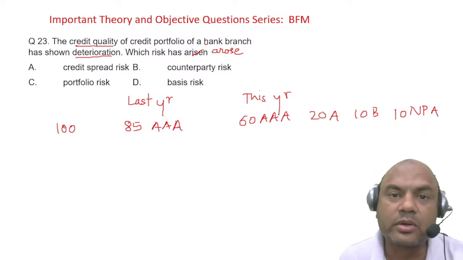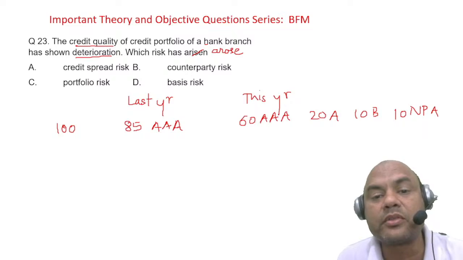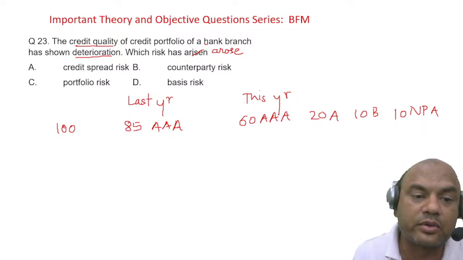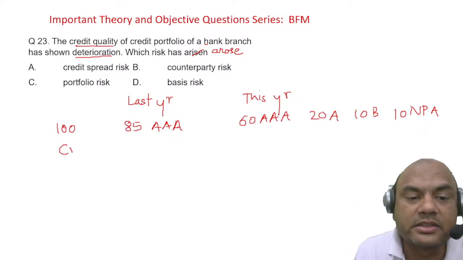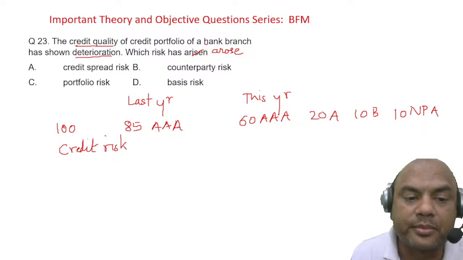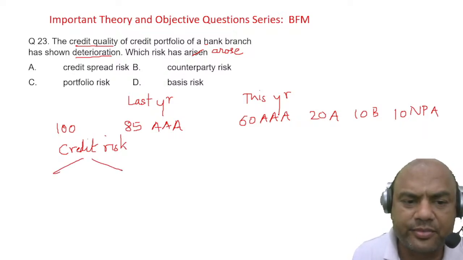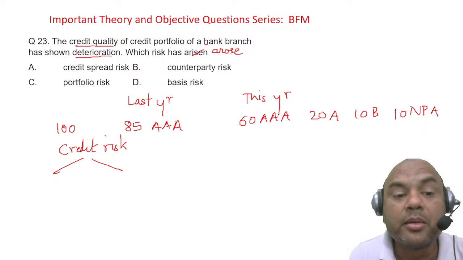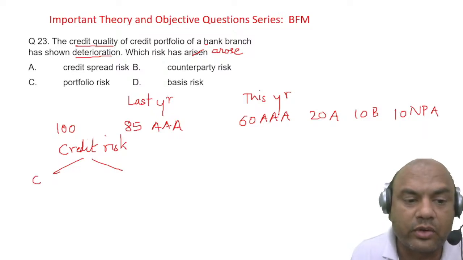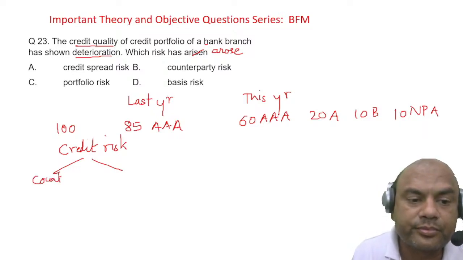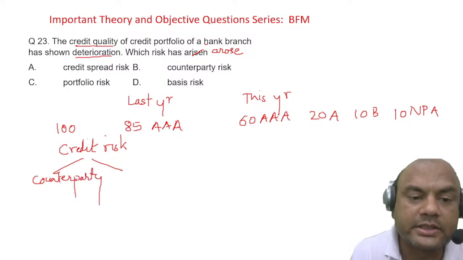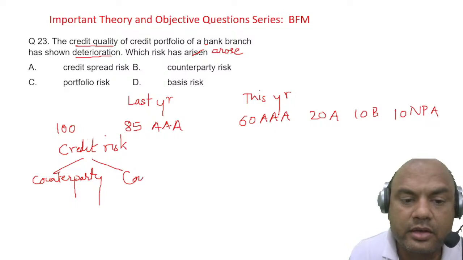Counterparty risk. What is counterparty risk? Counterparty risk is a part of credit risk. Credit risk is generally of two types. There can be many others as well, but the main two are counterparty and country.